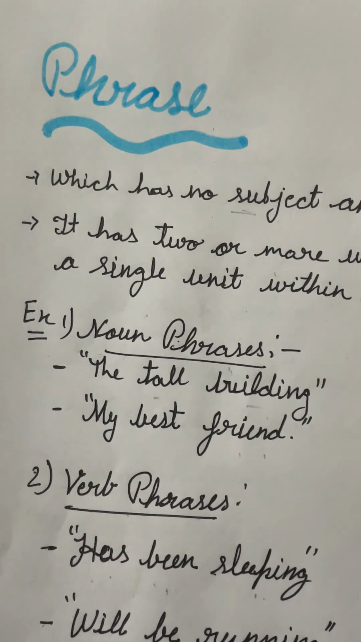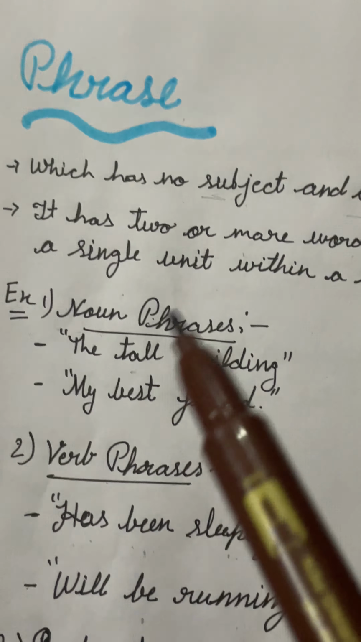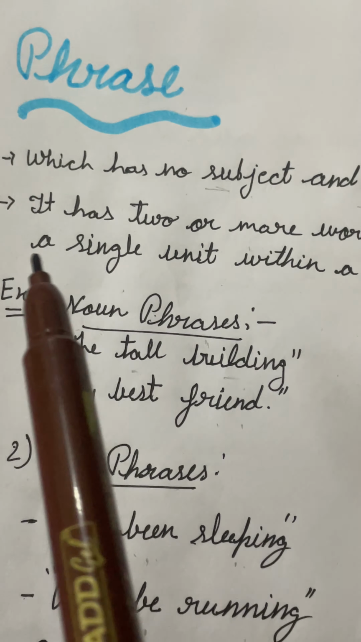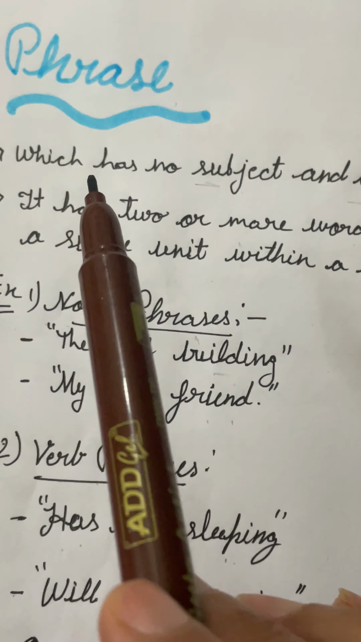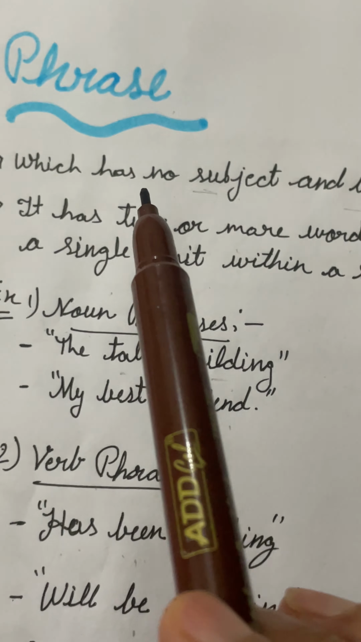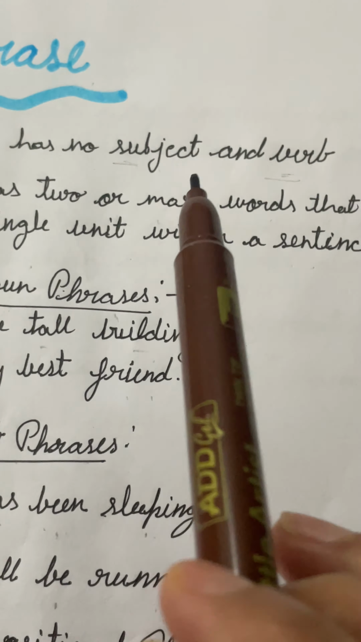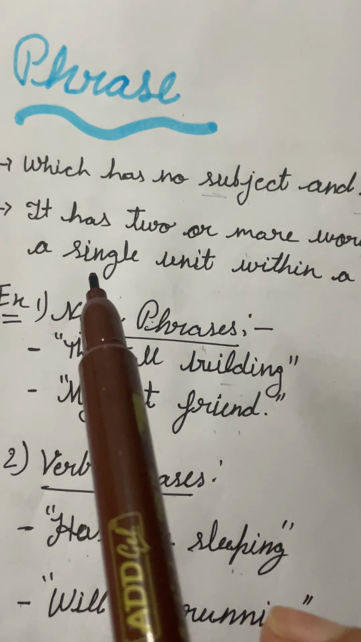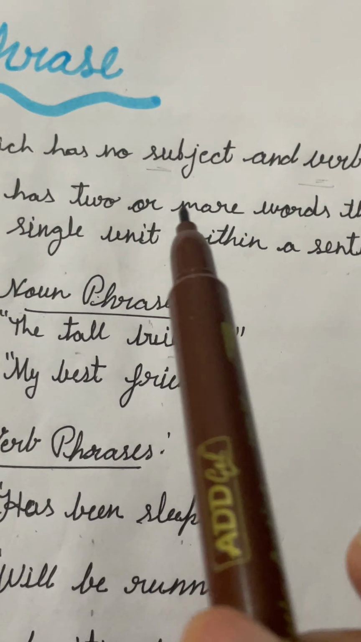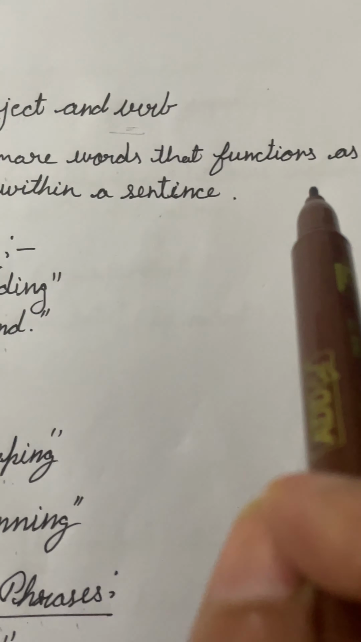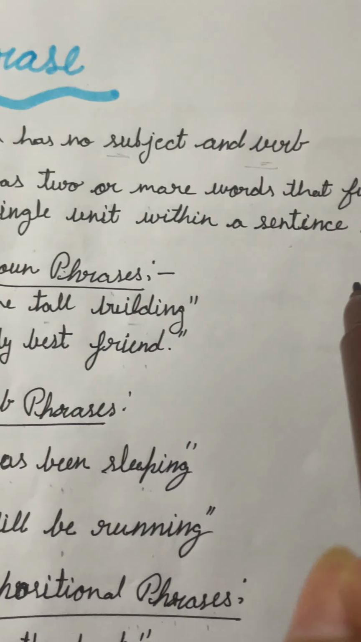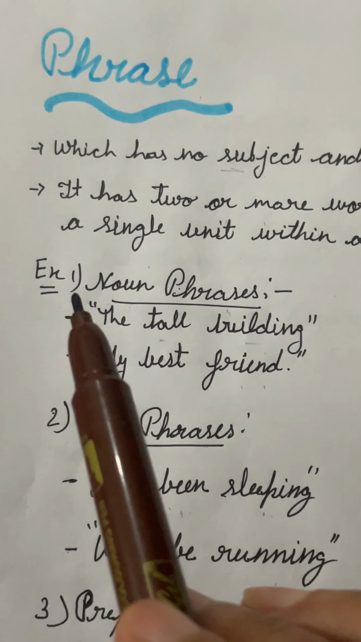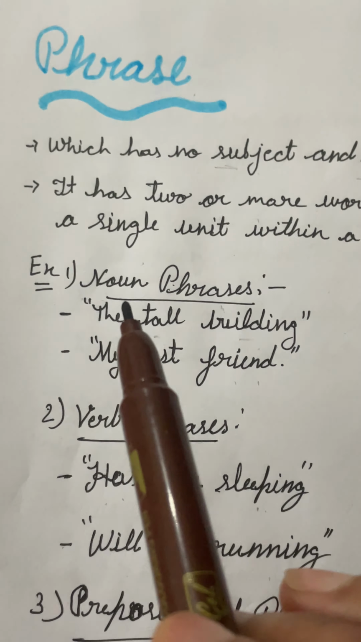Next we are going to learn about phrases. Some more important notes. One, as I already mentioned, there is no subject or verb, and the other is that it has two or more words that function as a single unit within a sentence. There are a few types of phrases.